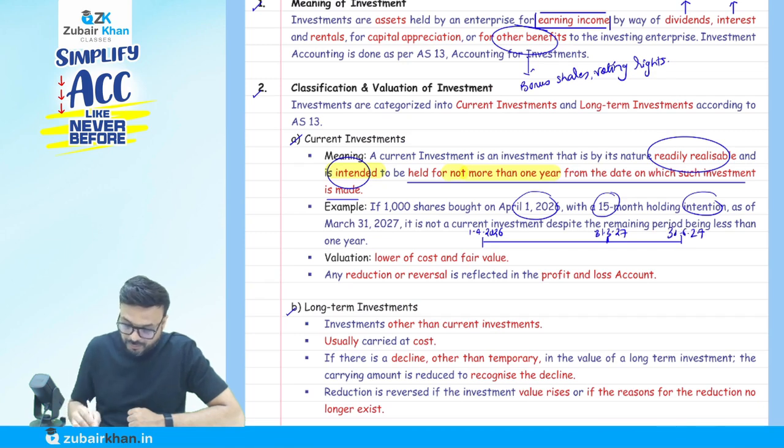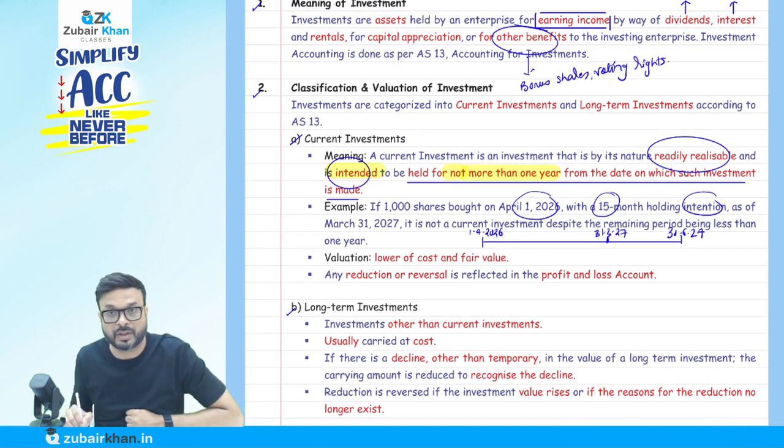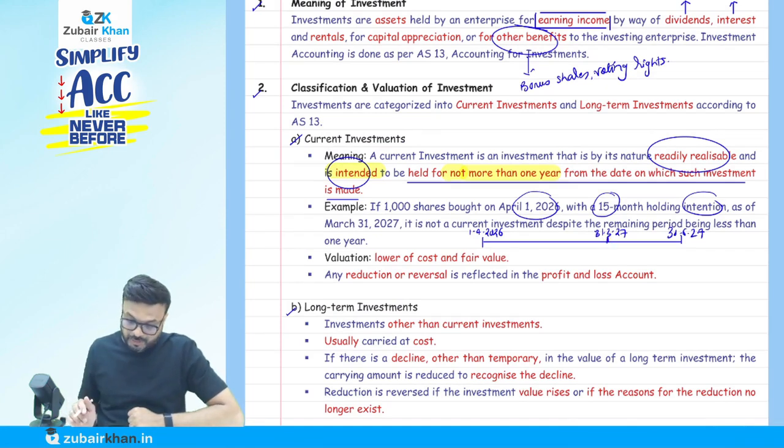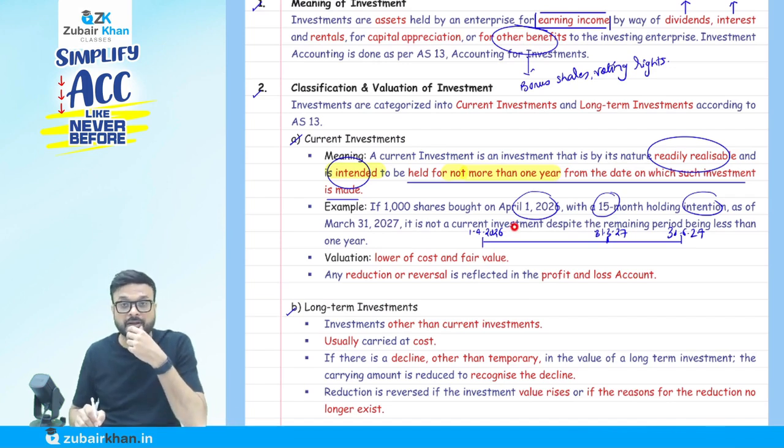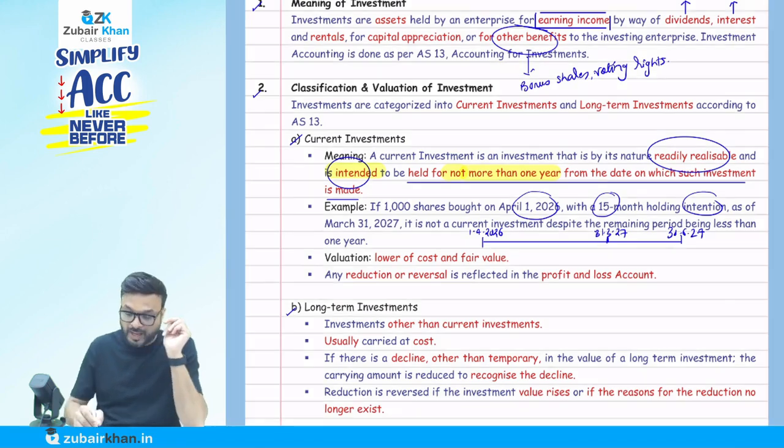I counted 15 months from 1st of April. The year will end on 31st of March. So on 31st of March 27, it is not a current investment, despite the remaining period being less than 1 year. Correct. What is going to happen?